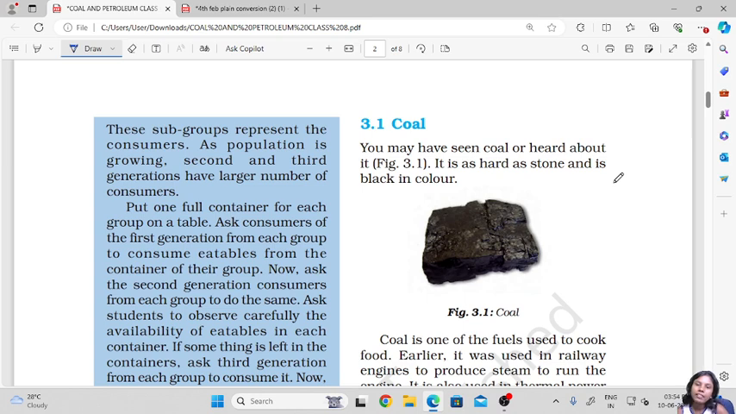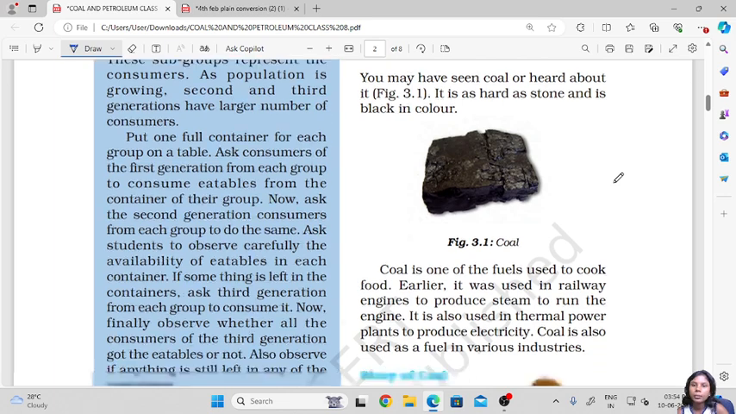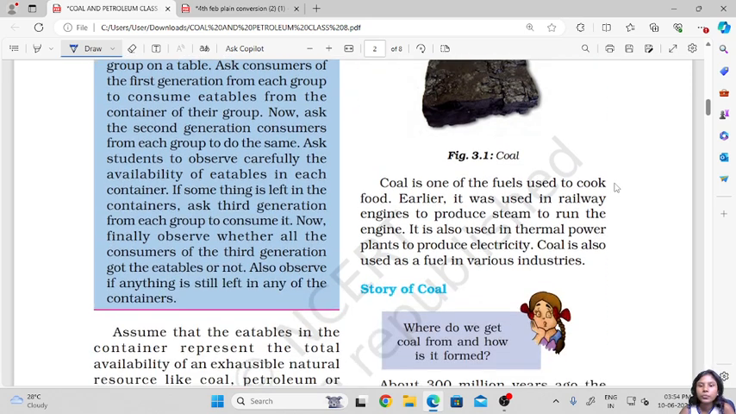Okay, so now let's see what coal is. You may have seen coal or heard about it. It is as hard as stone and is black in color. Its property is that it is very hard and black. Coal is one of the fuels used to cook food. Earlier it was used in railway engines to produce steam to run the engines. It is also used in thermal plants to produce electricity. Coal is also used as fuel in various industries.